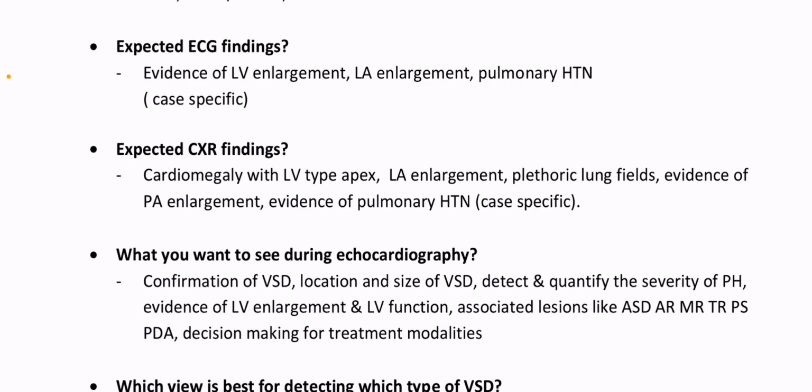What you want to see during echocardiography: confirmation of VSD, location and size of VSD, detect and quantify the severity of pulmonary hypertension, evidence of LV enlargement and LV function, associated lesions like ASD, AR, MR, TR, PS, PDA, decision making for treatment modalities.